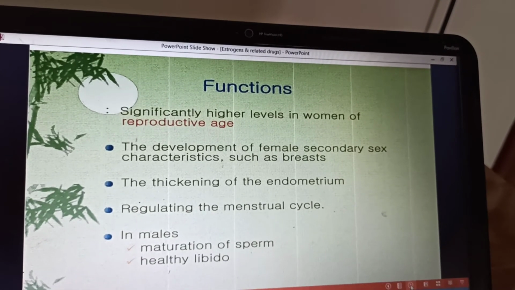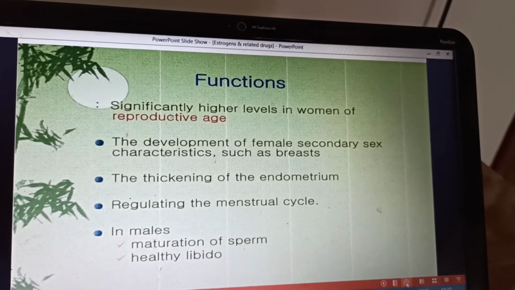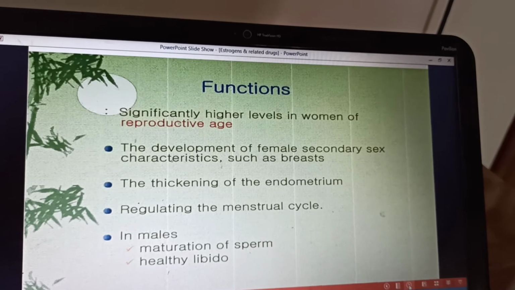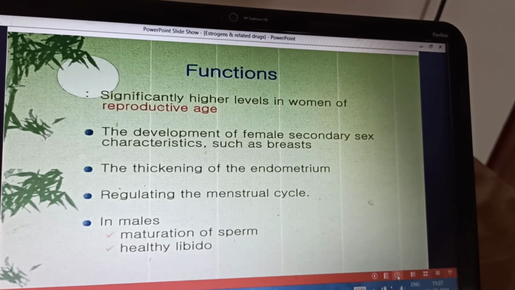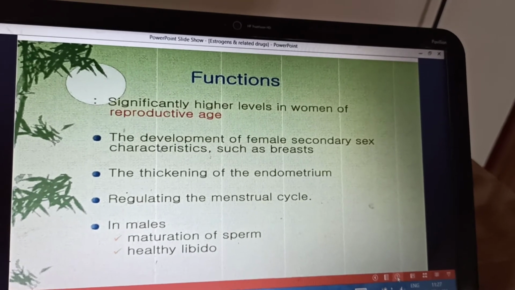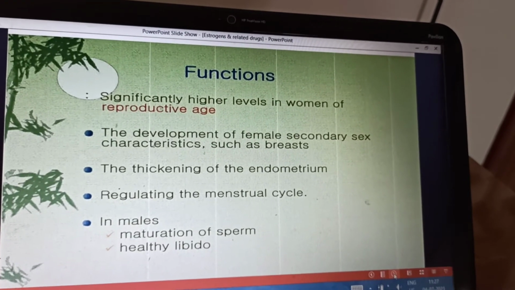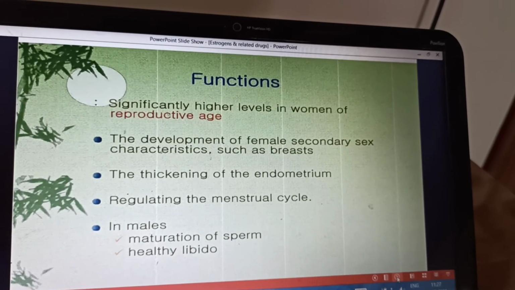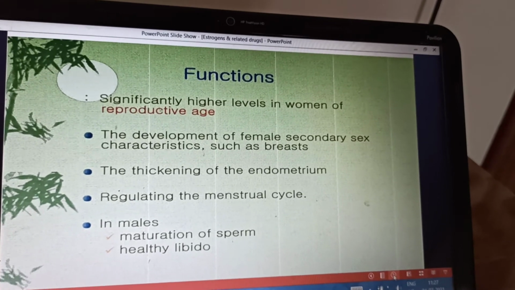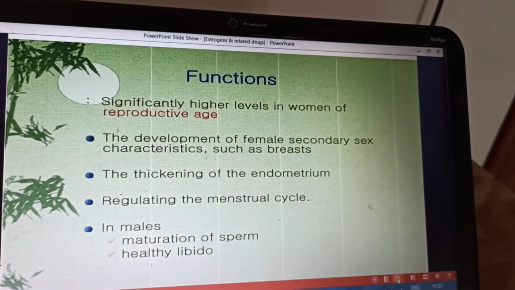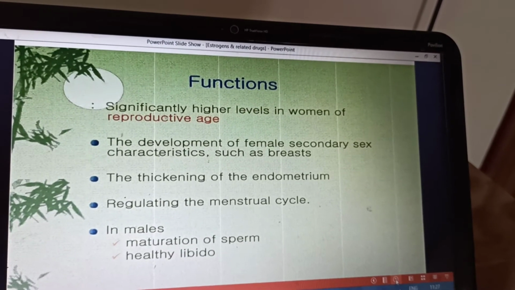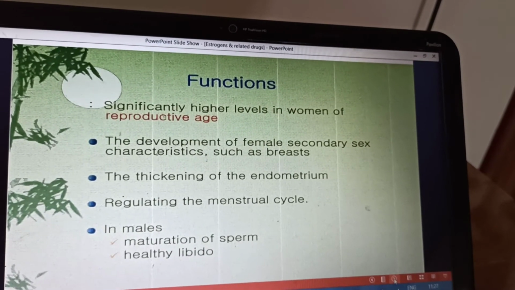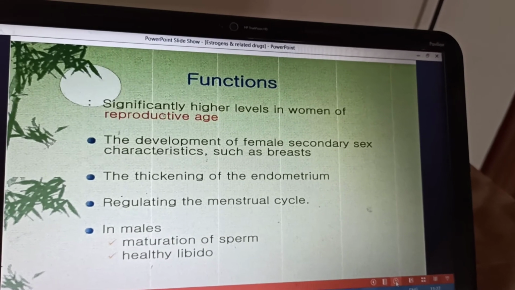If you see the endometrium, they cause the proliferative phase of the endometrium. So the proliferative phase of the endometrium takes place under the influence of the estrogen. They have a negative feedback action on the pituitary. They lead to the development of the breast. Mainly the growth of the ducts and the stroma in the breast is under the influence of the estrogen.